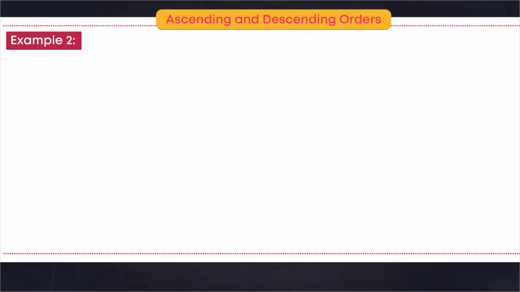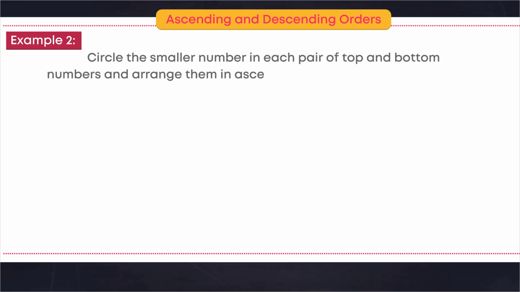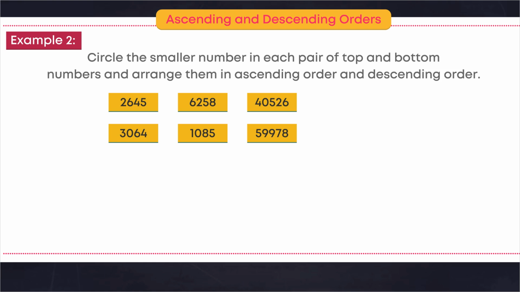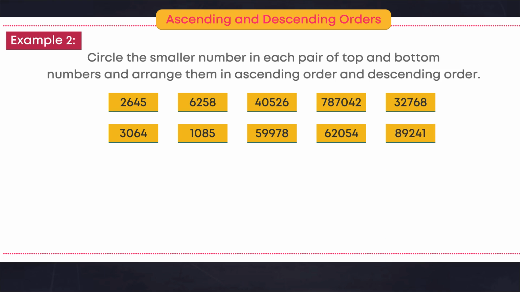Example 2. Circle the smaller number in each pair of top and bottom numbers and arrange them in ascending order and descending order. 2,645, 3,064, 6,258, 1,085, 40,526, 59,978, 7,87,042, 62,054, 32,768, 89,241.